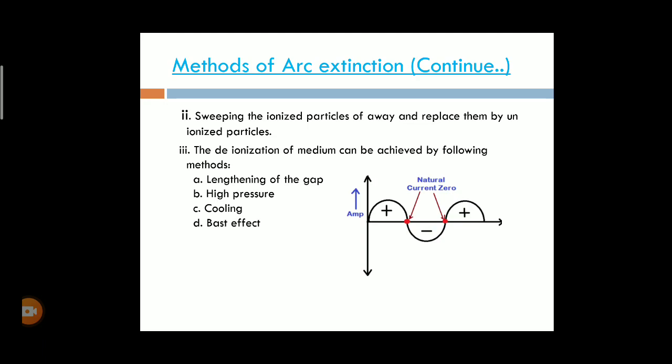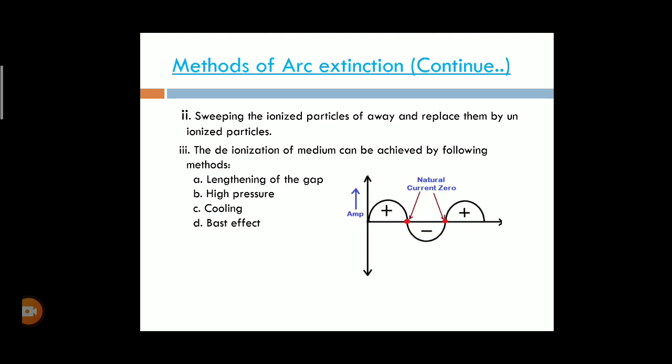First is the lengthening of the gap. Increasing the gap between the contacts increases the dielectric strength. Next is high pressure.